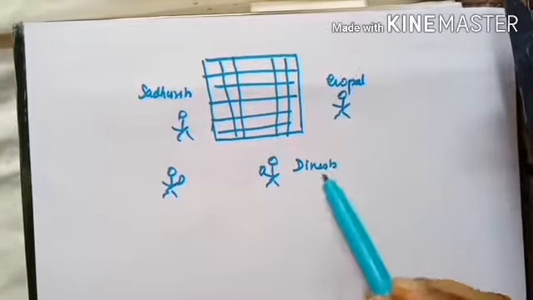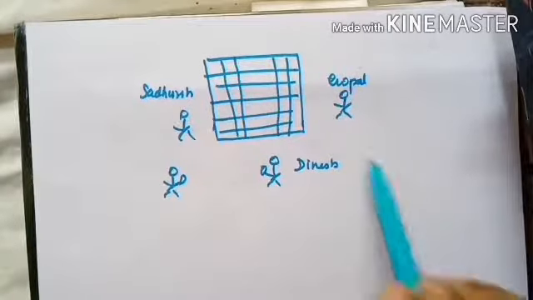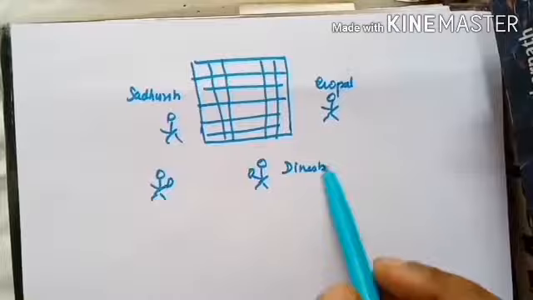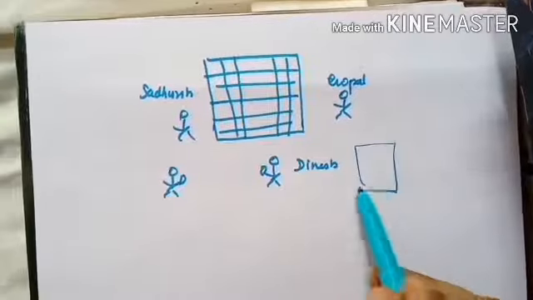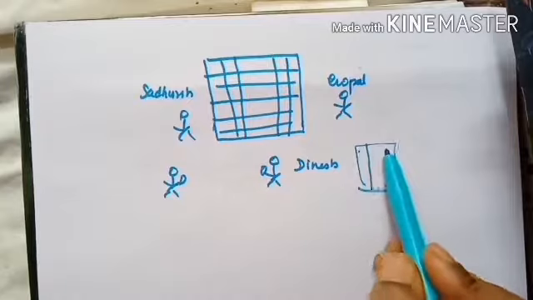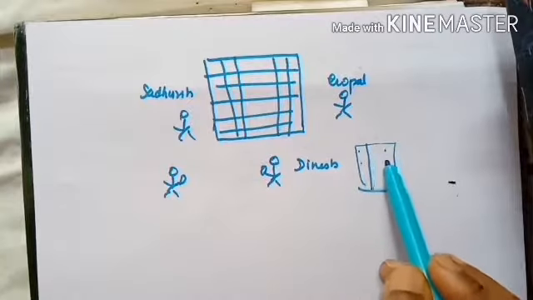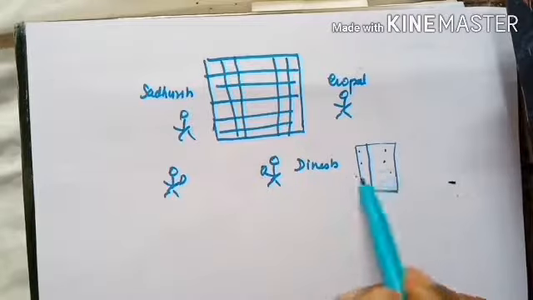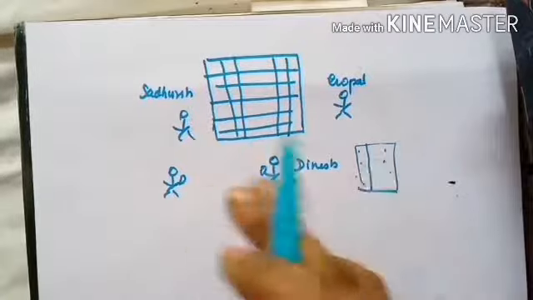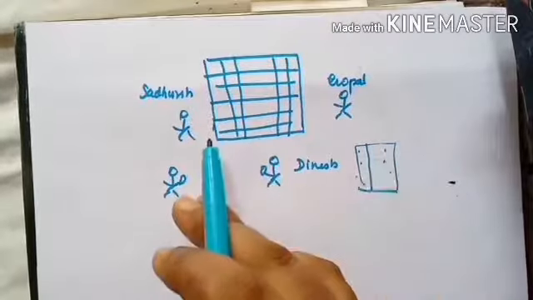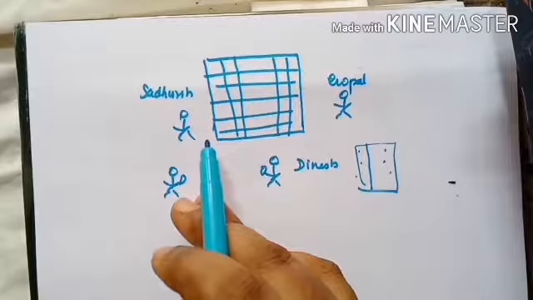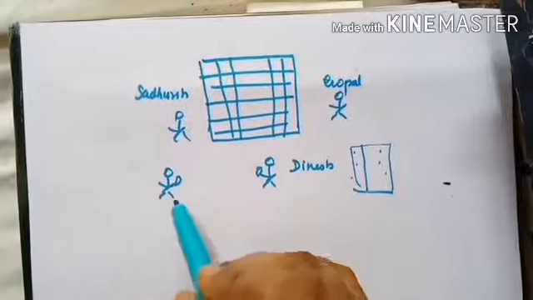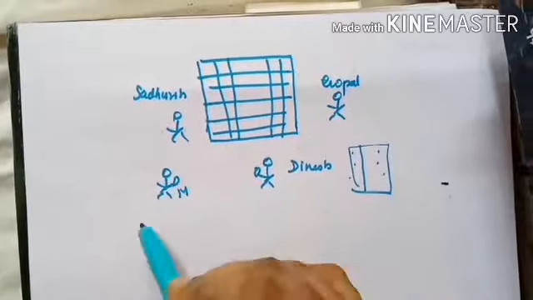So what Dinesh did is he made a rule book. He took a book and wrote down the entire movements done by Sudarsh and Gopal, and he made a table like this. On one side he wrote queen, and how the queen moves, how the pawn moves, how the bishop moves, and he made a rule book. While he was writing, he was talking to his mother, telling her this is how the game is making him understand that the bishop only moves like this, etc. His mother also understands it, and she asks some questions and he clarifies according to the game he is looking at.